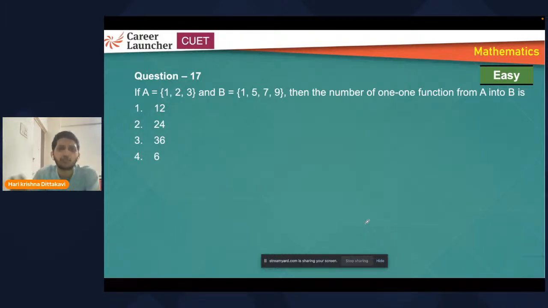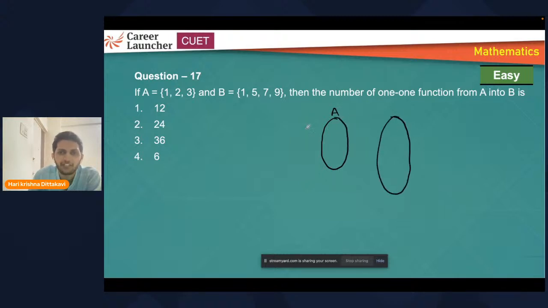Yeah, question 17. One more question, an important one. Number of 1-1 functions. How do you find the number of 1-1 functions? Suppose I don't remember any formula. I'm giving you some other question here instead of discussing this. Set with 1, 2, 3, 4 and set with A, B, C, D, E, F, G. Suppose this is my question. How will you find the number of one-one functions?